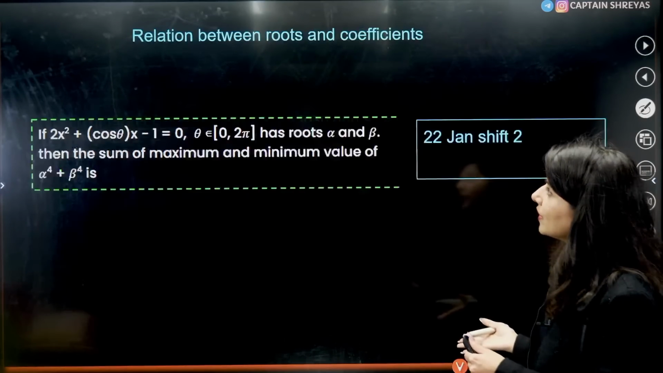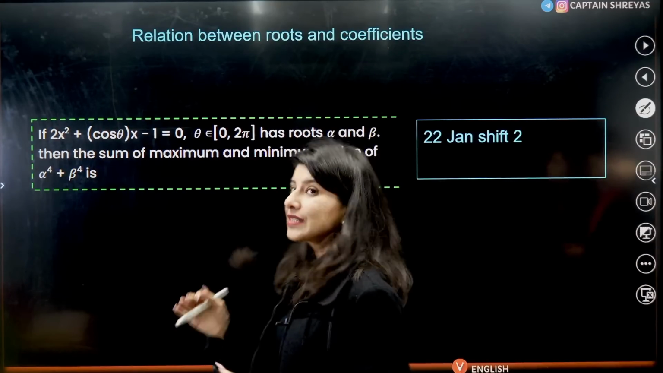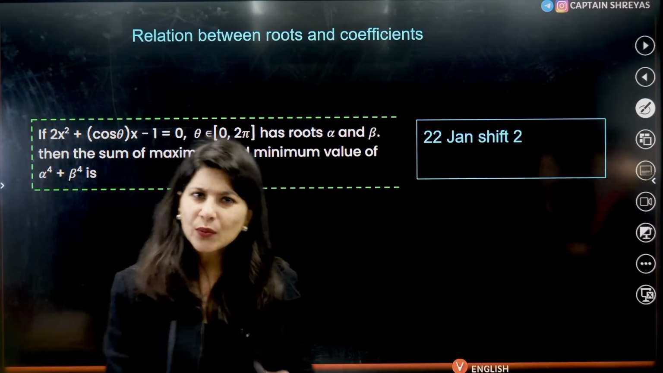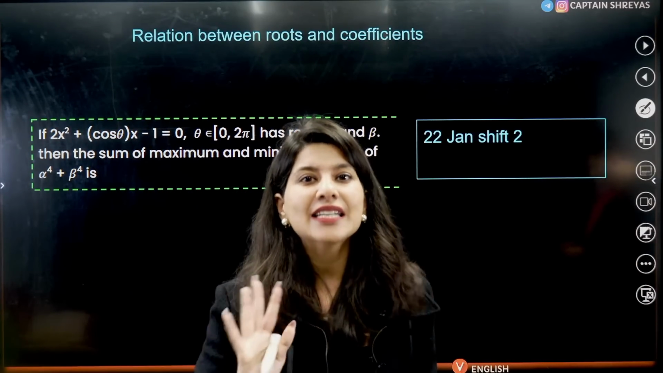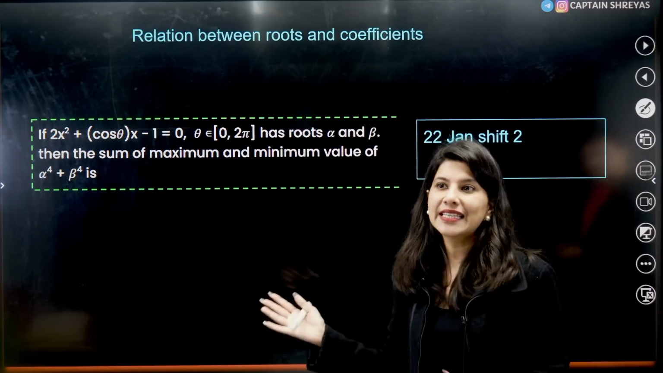Then the next model will be relation between roots and coefficients. This is from quadratic equation, basic formula: sum of roots is minus b by a, product of roots is c by a.